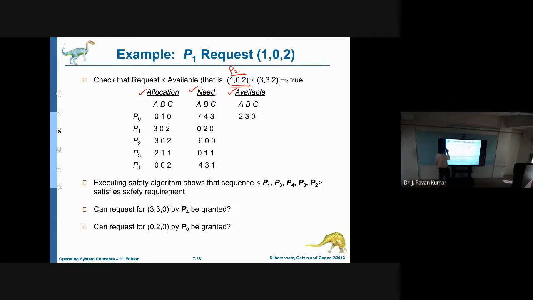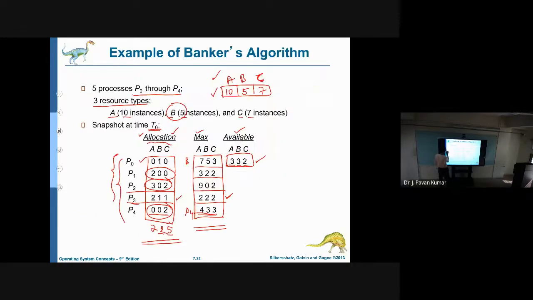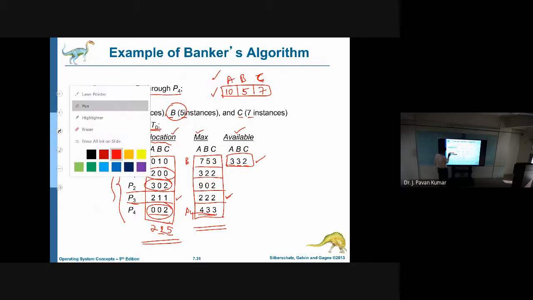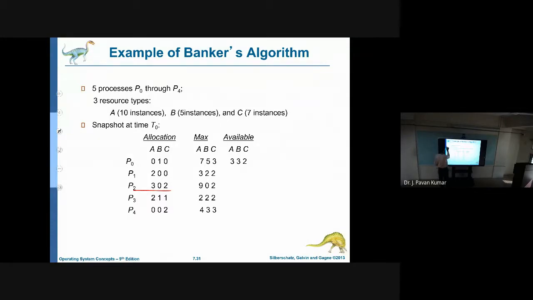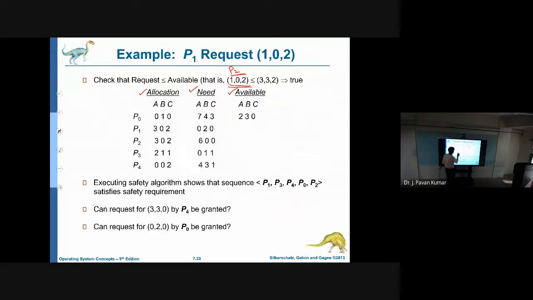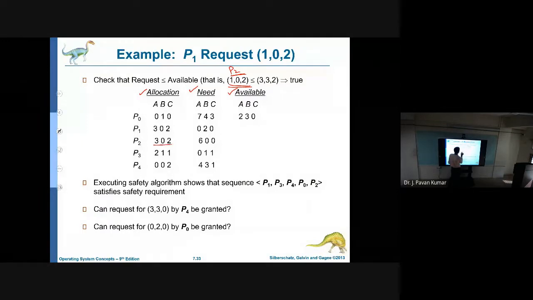Earlier, what was the allocation for P2? Just see. For P2, the allocation was 3, 0, 2. Okay, this is the allocated. Now for P2 here, 3, 0, 2, and it has requested another one, that is 1, 0, 2.